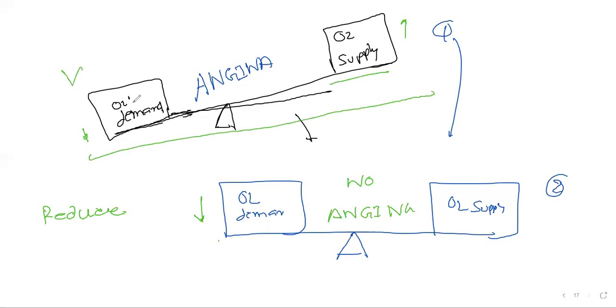By reducing our oxygen demand or increasing our oxygen supply, we can transfer this imbalanced situation to this balanced situation. So we have two basic principles in our hand. So what are they? We can increase our oxygen supply.